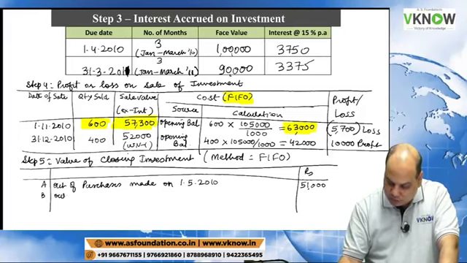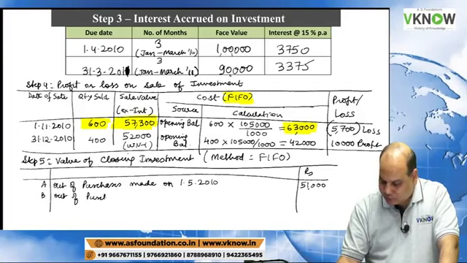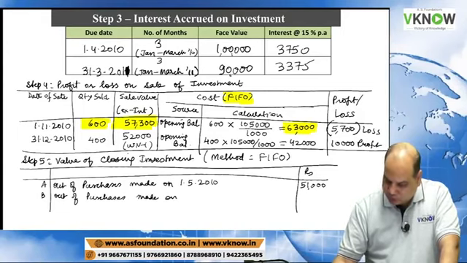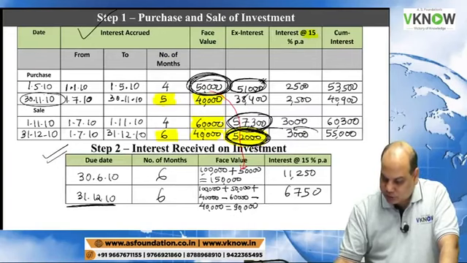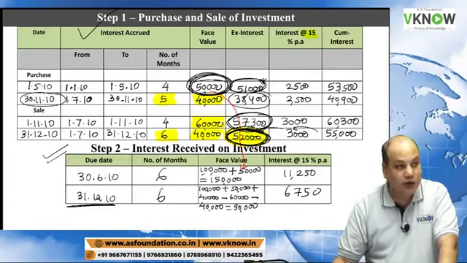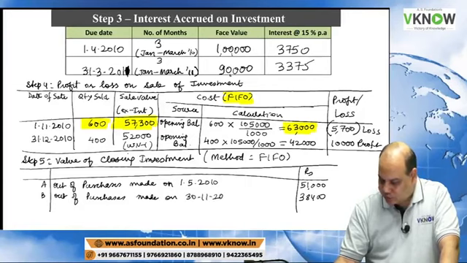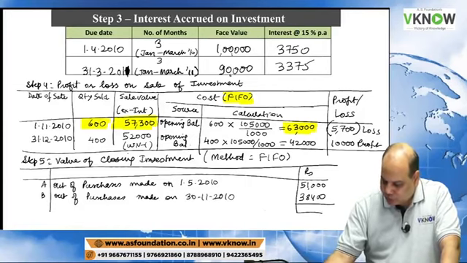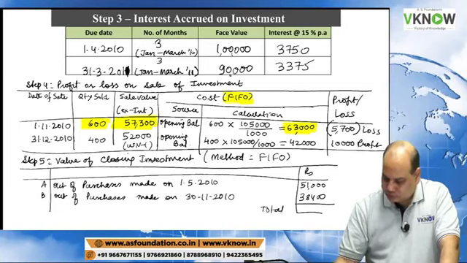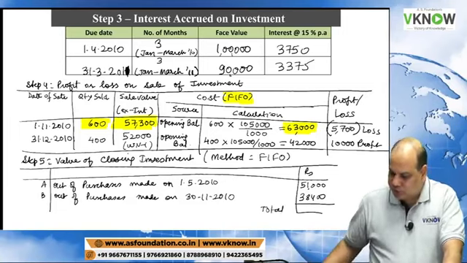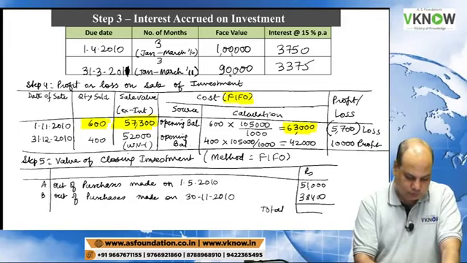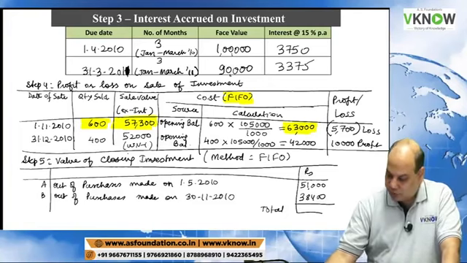And B, write down out of purchases made on 30th November 10. The second lot was purchased on 30th November and the ex-interest amount is 38,400. So total is 51,000 plus 38,400 is 89,400.